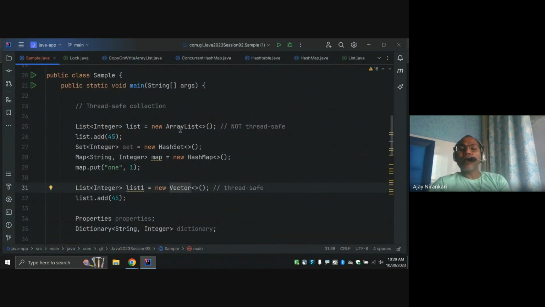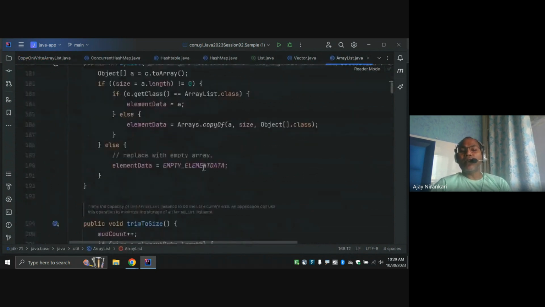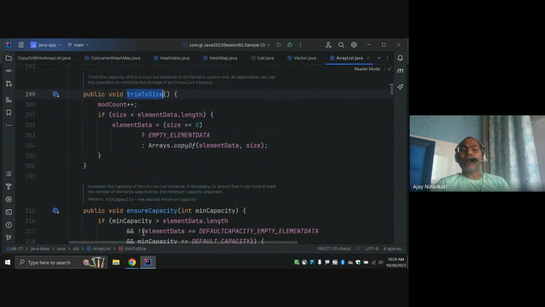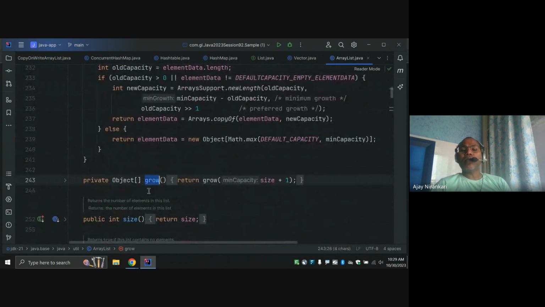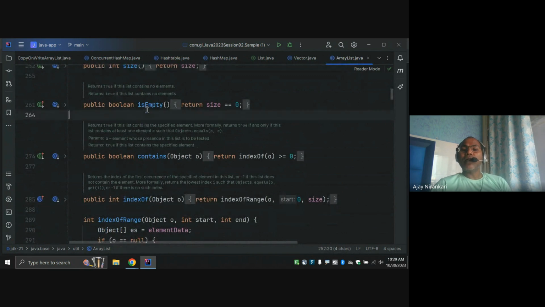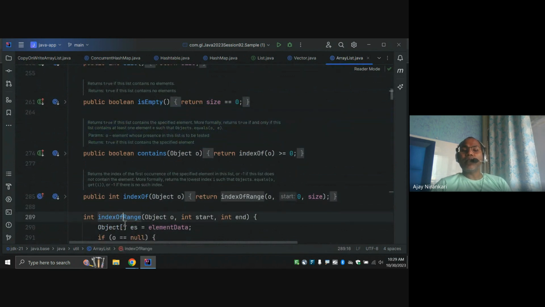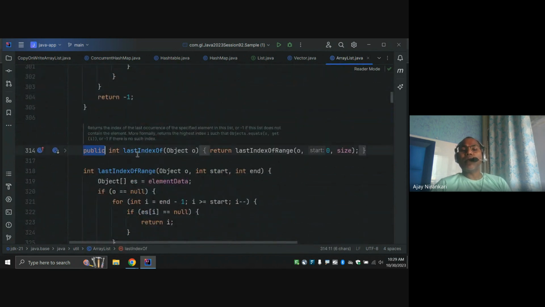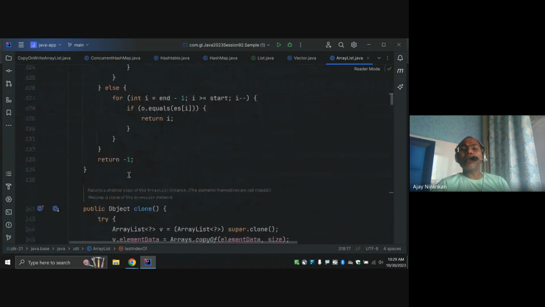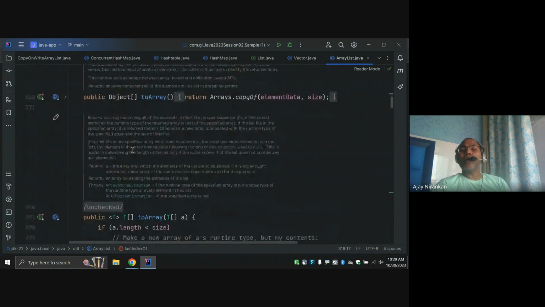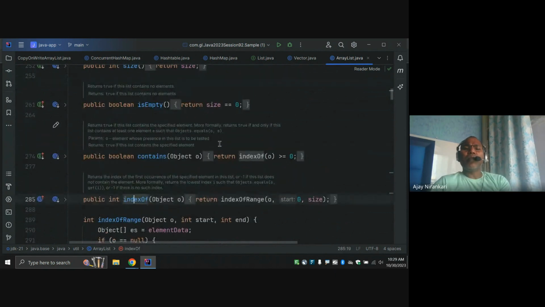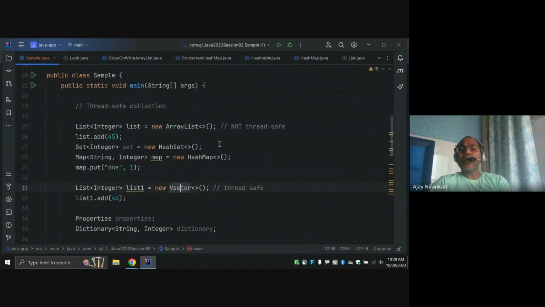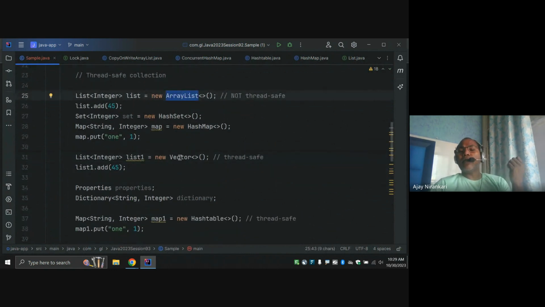Similarly, you can look at the ArrayList class and its methods like trimToSize, ensureCapacity, grow, size, isEmpty, contains, indexOf, rangeCheck. All are just public, non-synchronized methods. Anyone can call them, but it is not ensured that only one thread at a time calls them. So we have just explained the concept of thread safe and non-thread safe with ArrayList and Vector.